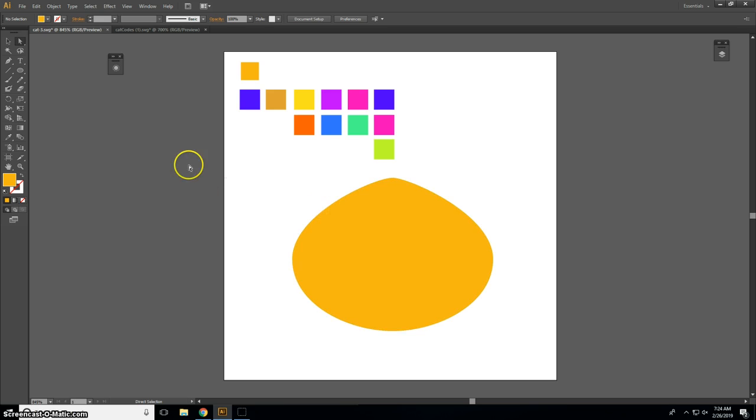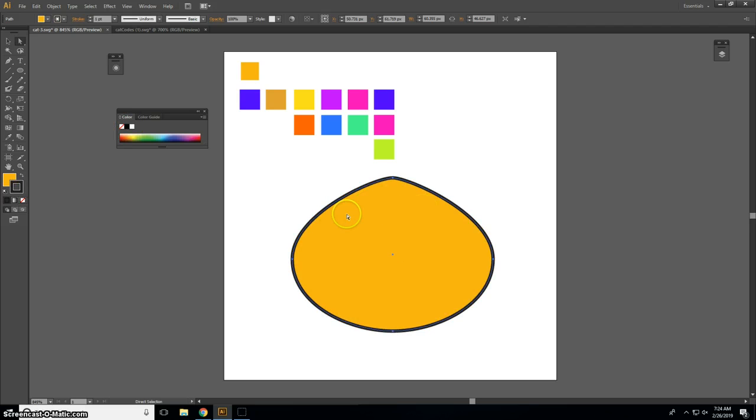I then want to develop the ears. Please note, by the way, while I'm developing these shapes, I'm turning off the stroke color. If I put a stroke color onto my shape, let's select that shape again and give it a stroke color, I don't want any stroke colors, so I'm just going to turn that off. I'm just working with fill colors.